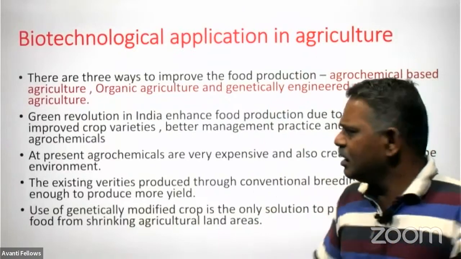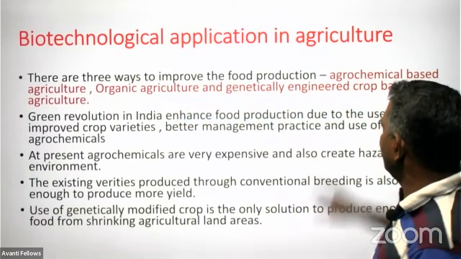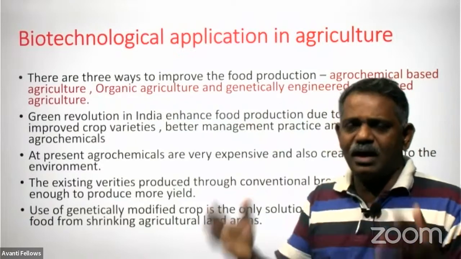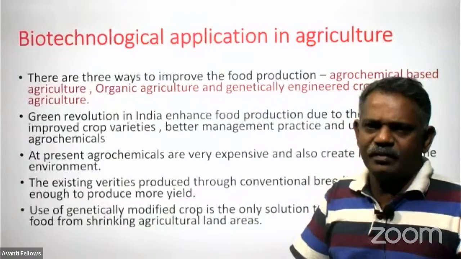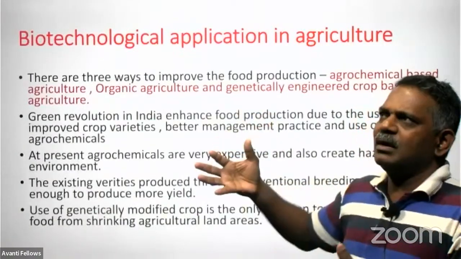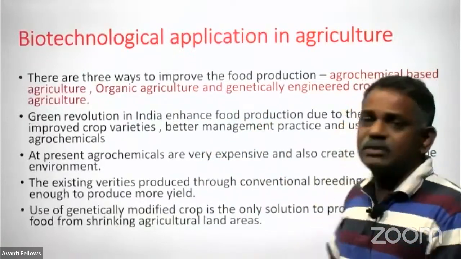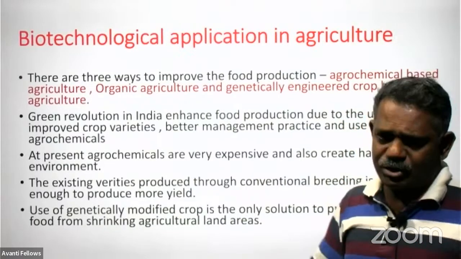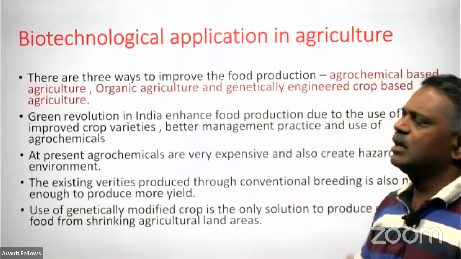We have mainly three types of agricultural practices. One is agrochemical based agriculture, which we started after independence to improve food production. You know that M.S. Swaminathan was responsible for such a sudden increase in food production in India. That is why he is called the father of the green revolution. That is agrochemical based agriculture.